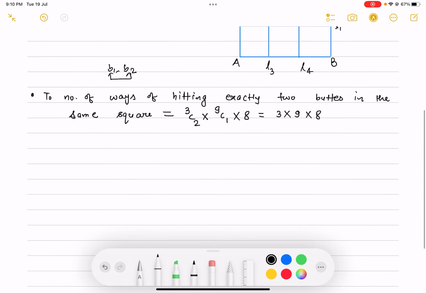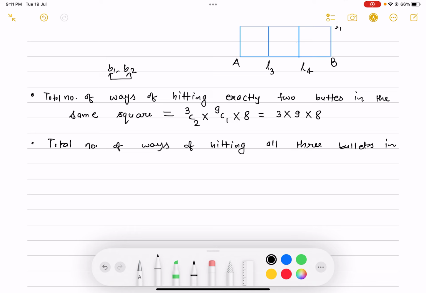Okay, so another step is the total number of ways of hitting all 3 bullets in the same square.